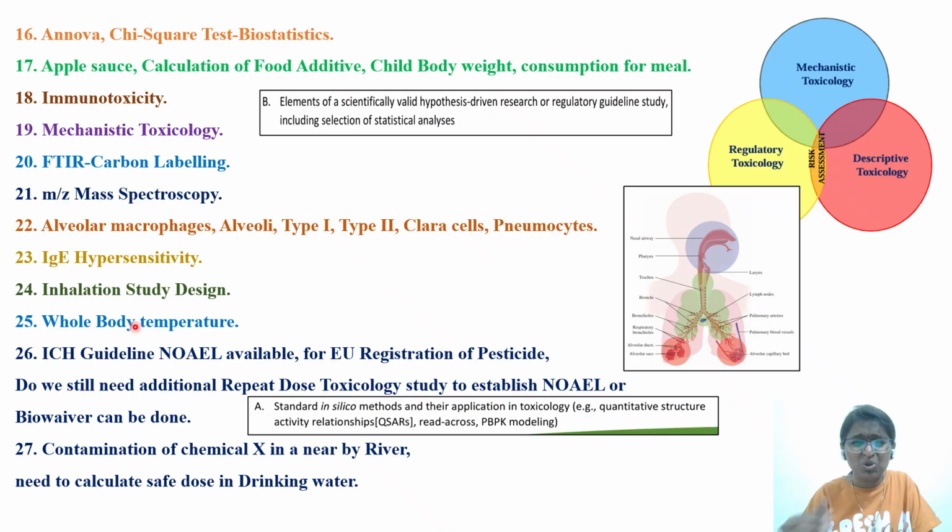Next, something related to whole body temperature was there. I also didn't understand. Maybe that is a parameter that will be there if you conduct a repeat dose toxicology study. Rectal temperature or something like that they might have asked.